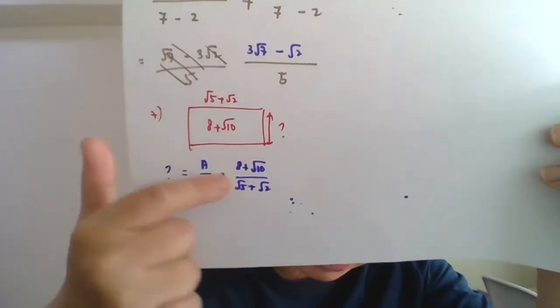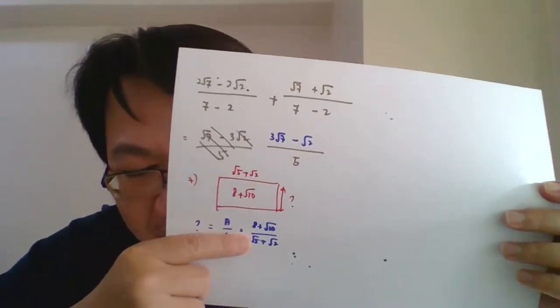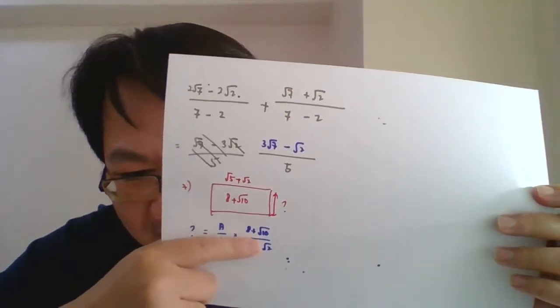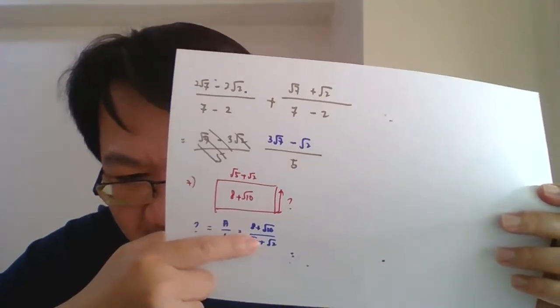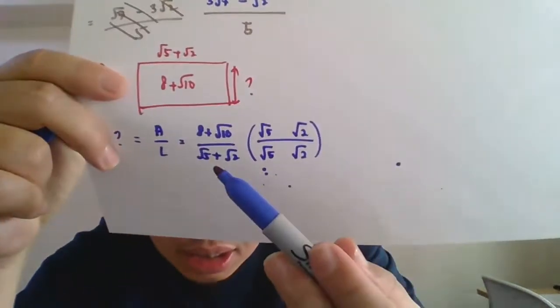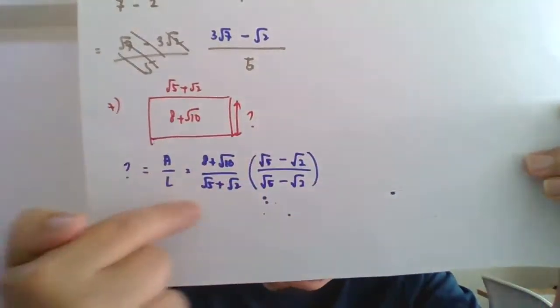To find the tanda soal here, area divided by length. So now guys, how we solve this makcik? This is conjugate again, because we got surd in our denominator. So you must apply conjugate. This is indirect conjugate because we got operation plus in the middle. According to the indirect conjugate, we cut and paste the denominator, but the operation will be opposite. So since the soalan is plus, this operation will be minus. So dia akan jadi makcik ini.